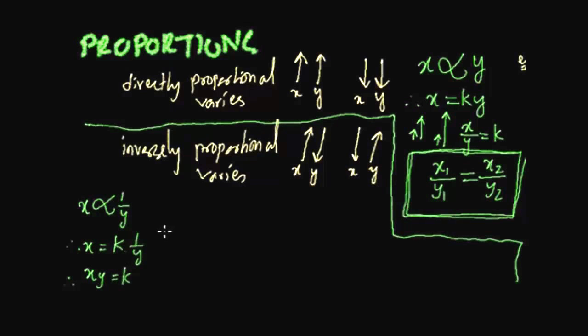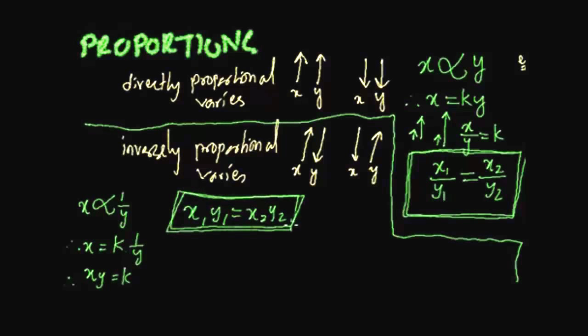Similarly, if x increases, y decreases by the same factor. So that's the relationship here. The relationship that we get here is that x into y gives us the constant. So it is going to be x1 y1 equals x2 y2. So this is going to give us the constant of proportionality, and this is going to give us the sum for inversely proportional: x1 y1 equals x2 y2.